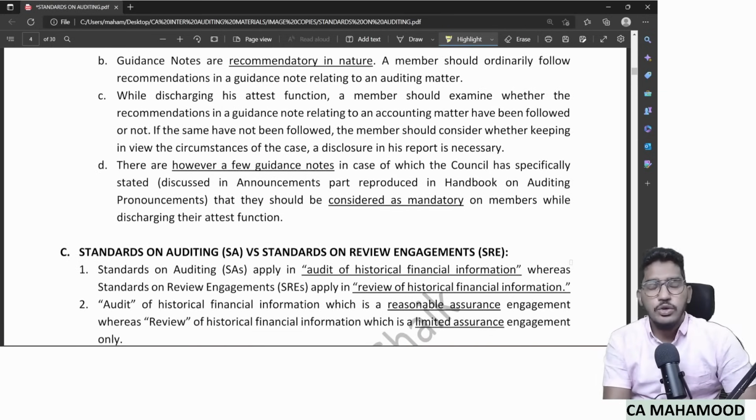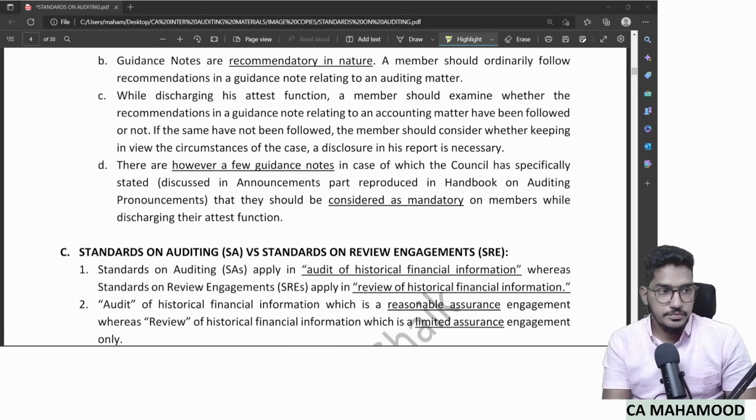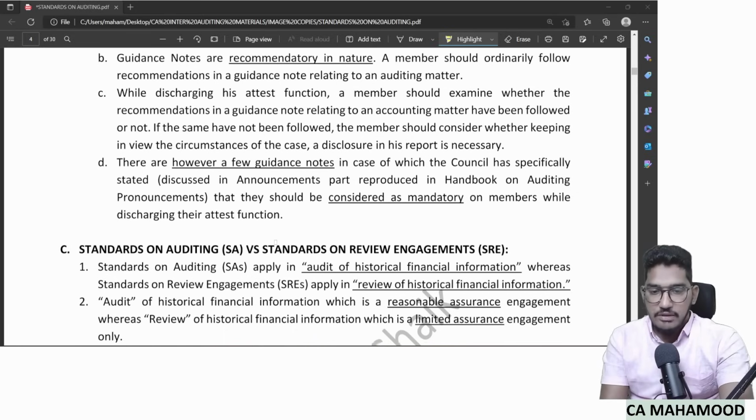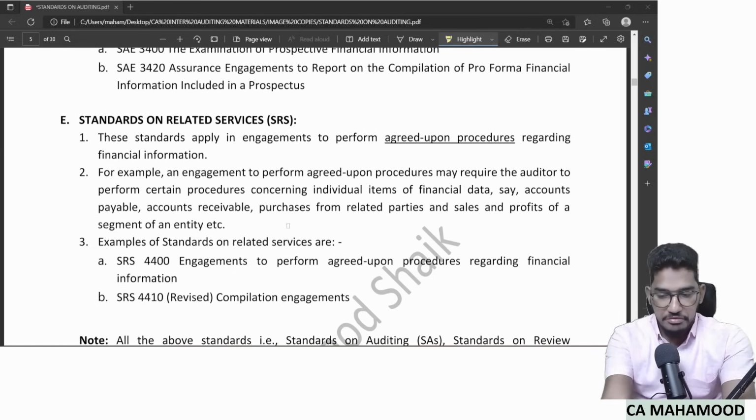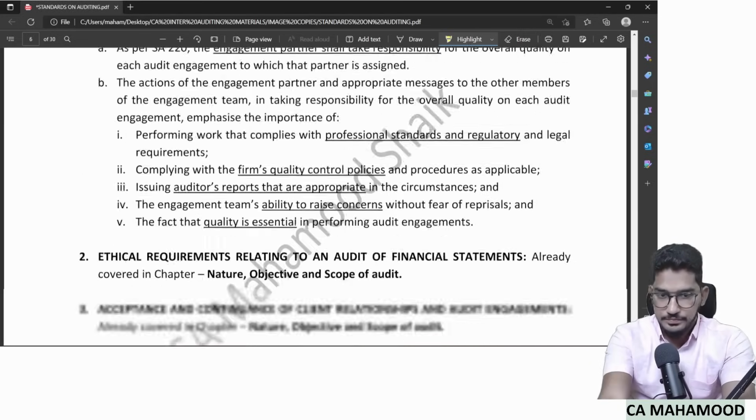This information might not be that relevant for descriptive questions, but this is highly important for answering MCQs and true or false statements. So this is the standard setting process. Now let us try to start discussing the standards itself. So we will start now with SA 250.